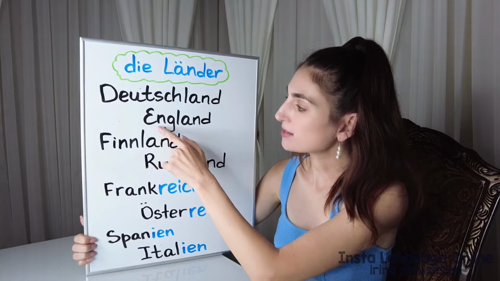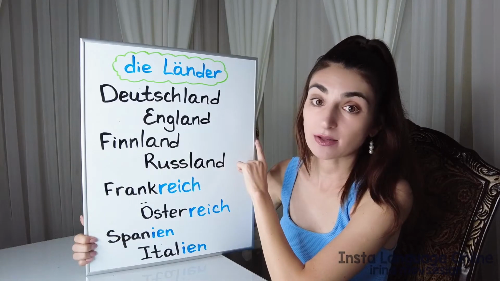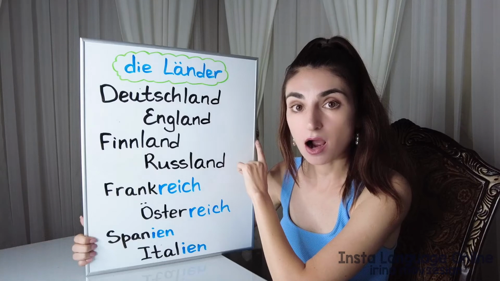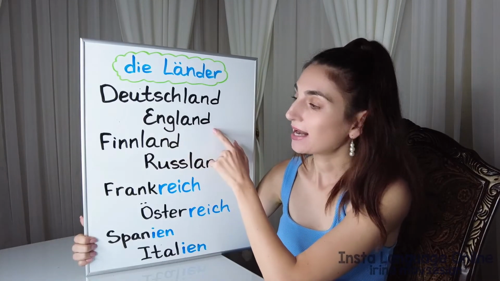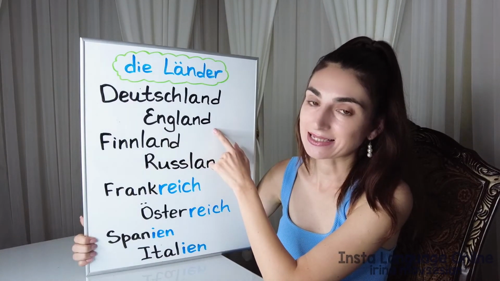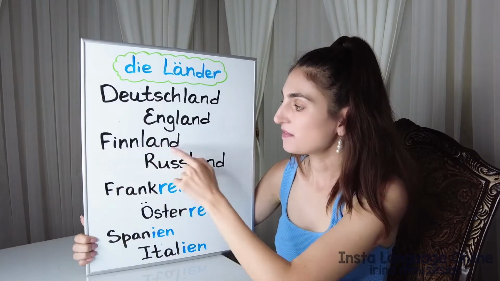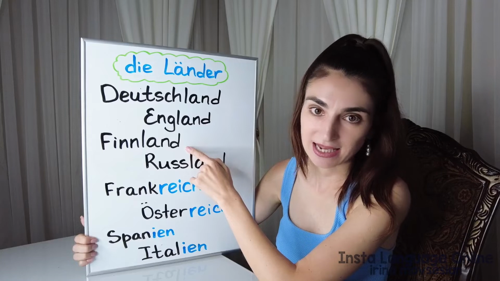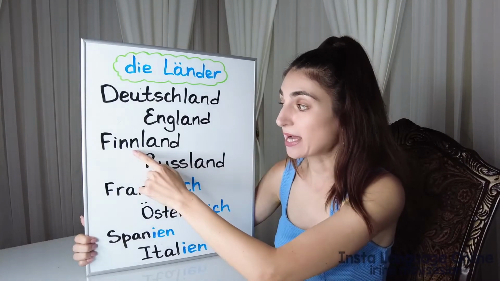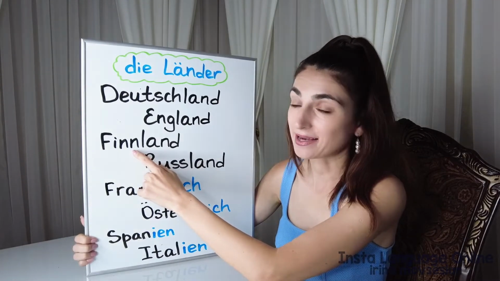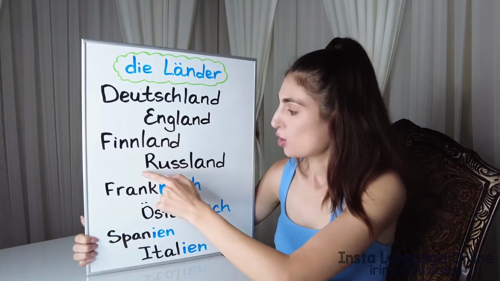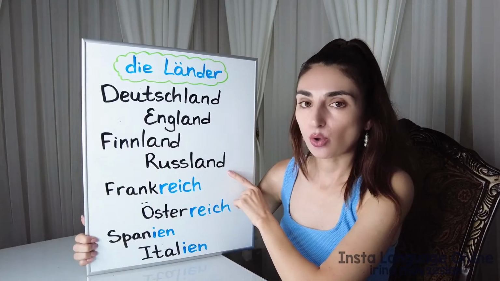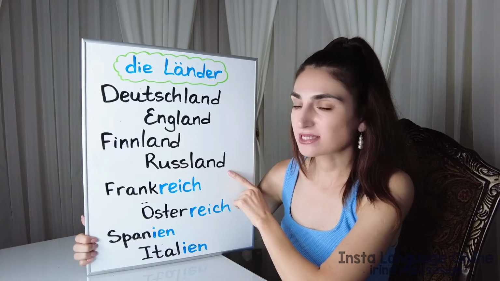England. You pronounce ng the same way as you pronounce it in the word morning. It's a nasal sound. England. Finland, Finnish land, or Finland in English. Just remember, in English you write it down with one N. In German it's double N. Russland, Russian land, Russland.